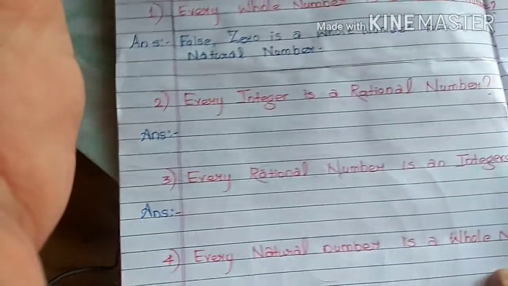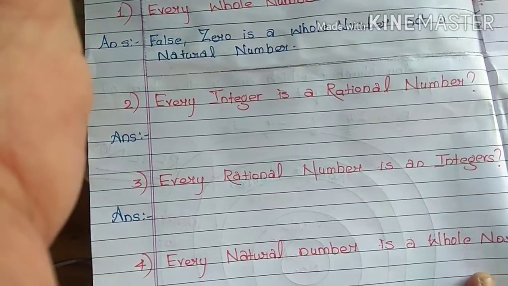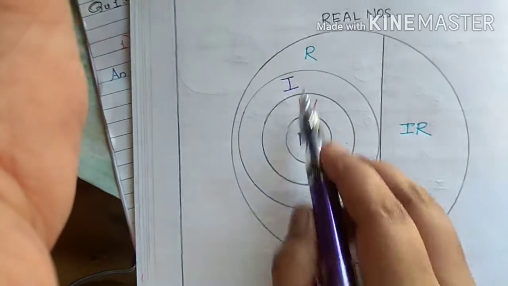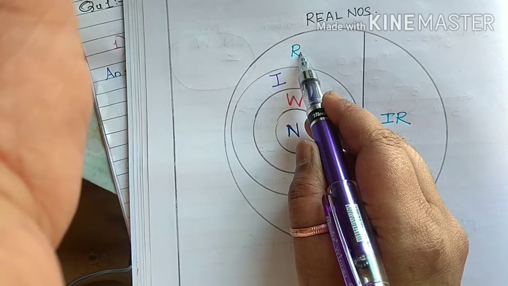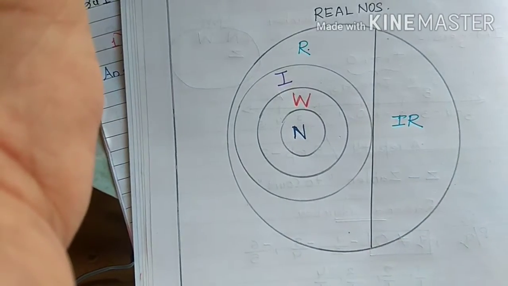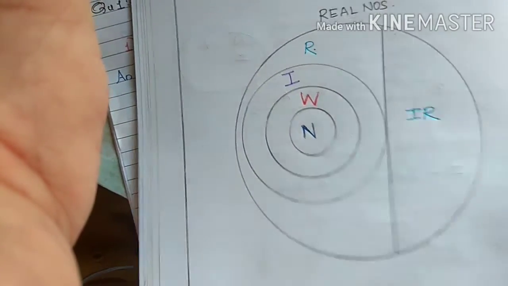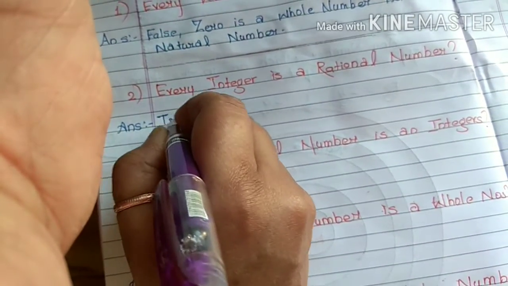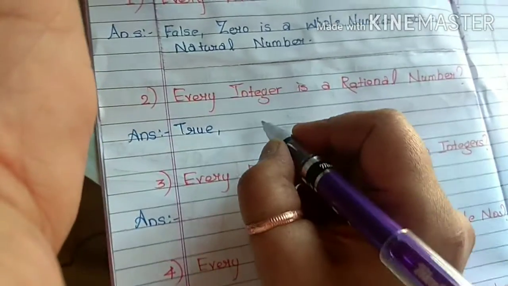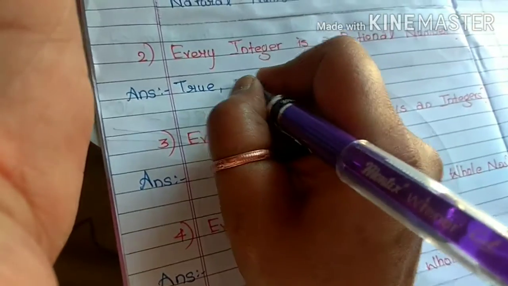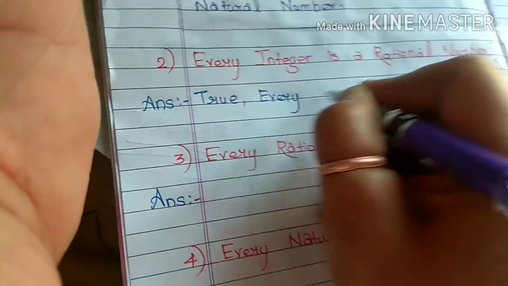Now question number 2, every integer is a rational number. We have seen our diagram, I will show you one more time. Every integer is a rational number. So the answer is true, because the rational numbers include the integers.